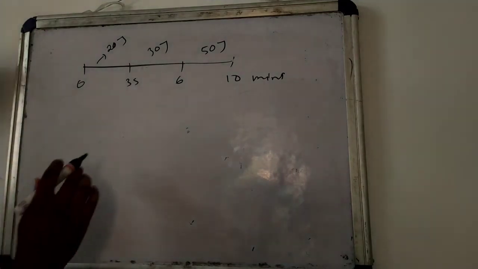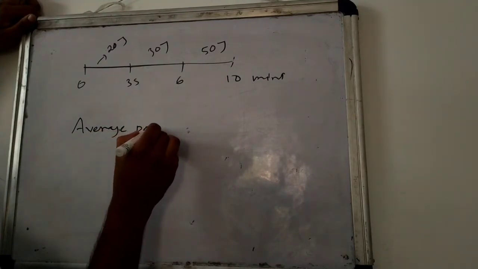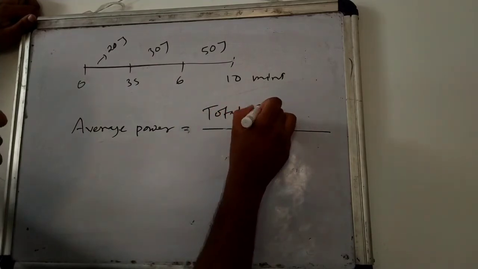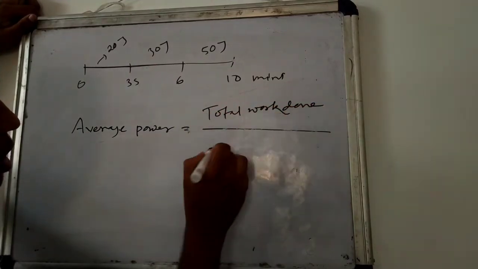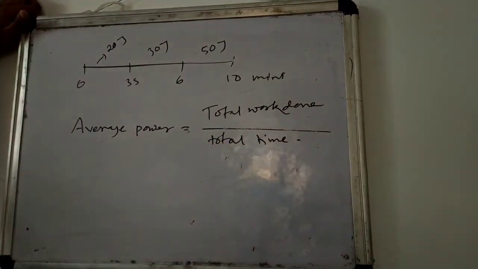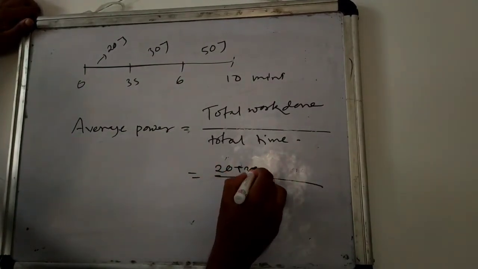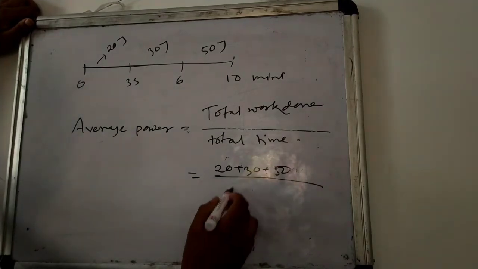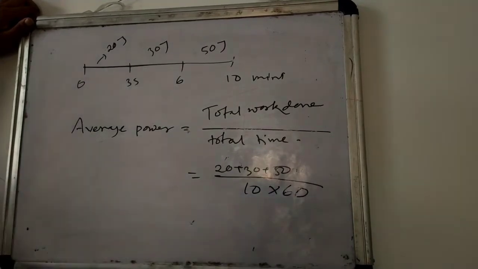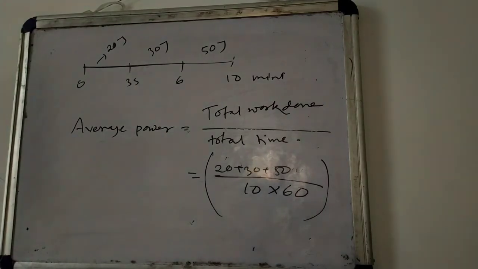For average power, we have to find the ratio of total work done by total time. So in this example, our total work done will be 20 plus 30 plus 50, divided by total time, which is 10 minutes. If we convert into seconds, it will be multiplied by 60. So this will be our average power, total work done by total time.